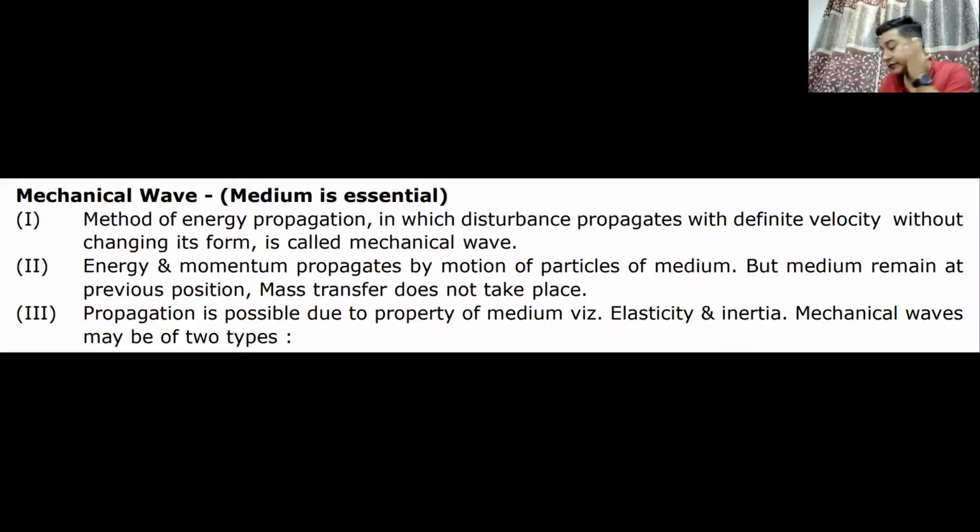Then we move to the next type of waves, where we require a medium to be present, and those waves are known as mechanical waves. So what are mechanical waves? It is a method of energy propagation. So energy is going from one point to the other. It moves with definite velocity, without changing its form, and is known as a mechanical wave.